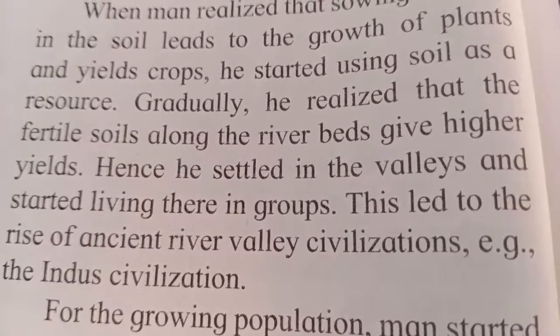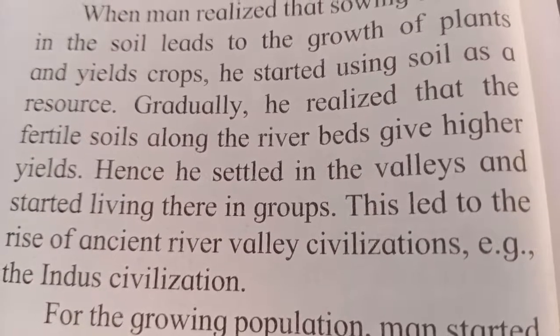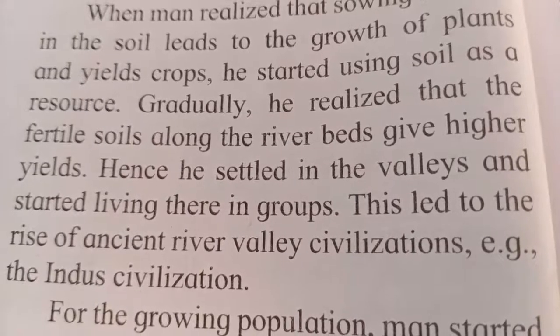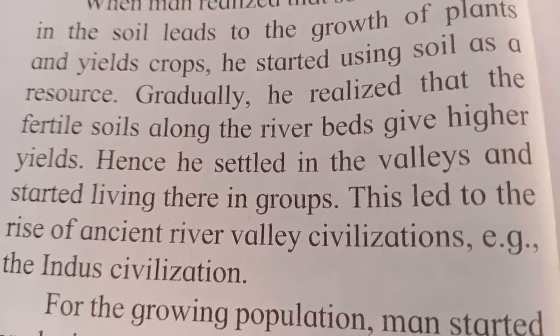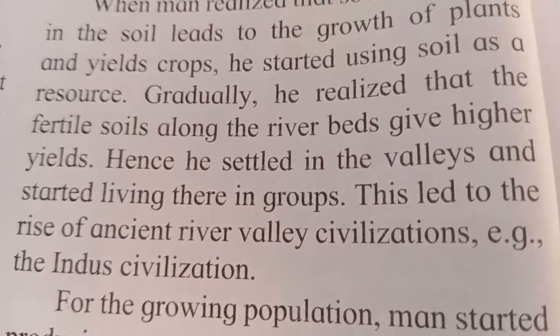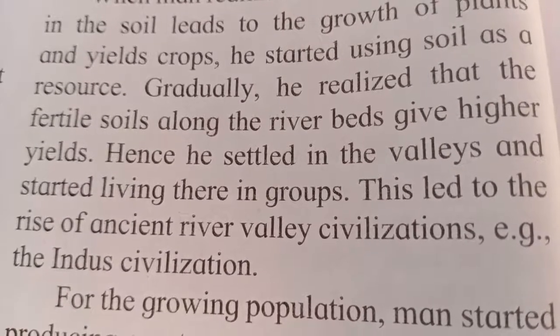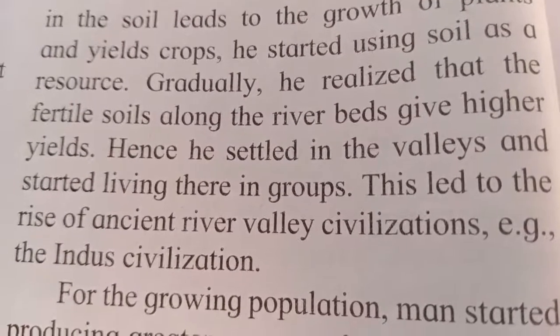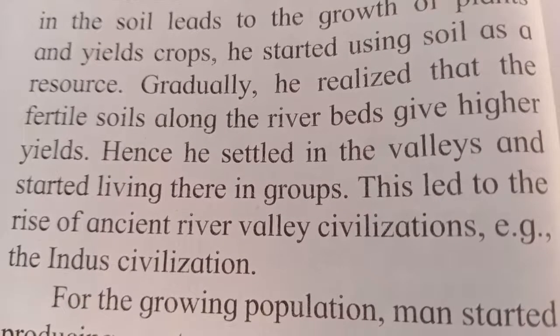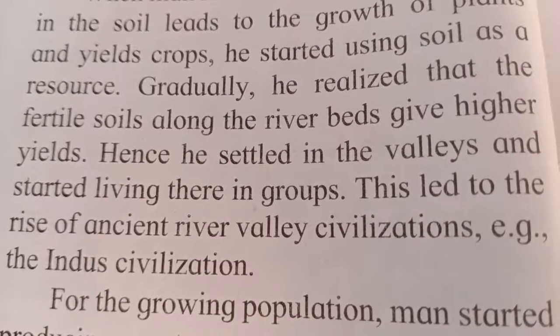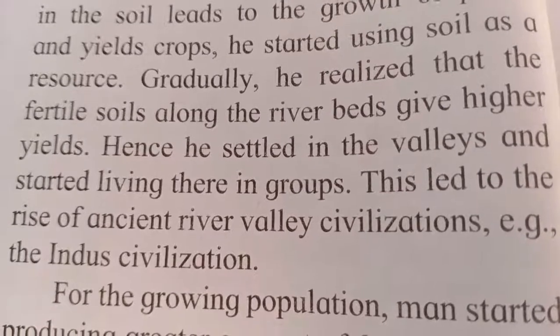So because they started living in a group and near the river valley, it gave rise to ancient river valley civilization. Example, the Indus civilization. As we know, we had studied in history about the Indus civilization.